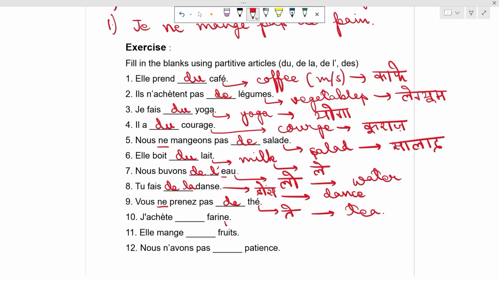J'achète dash farine, which means flour. It is a feminine singular noun, so we will use de la. Elle mange dash fruits. It is a masculine plural noun, so we will use des. The pronunciation is fruit.